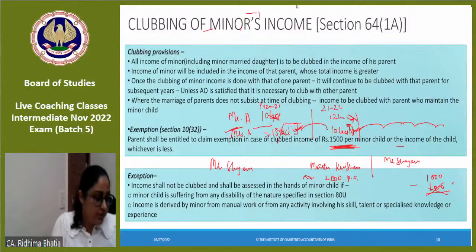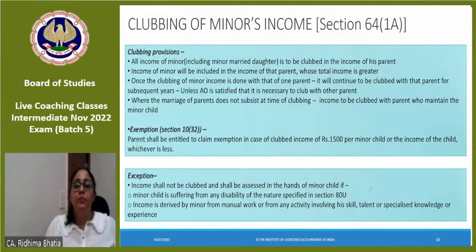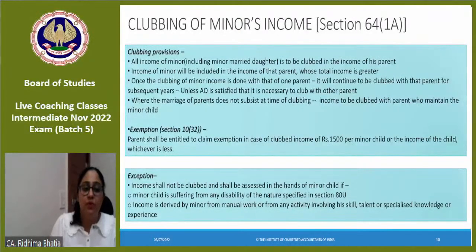But there are a few cases where clubbing provisions do not apply. Here the minor's income will not be clubbed. The minor's income will not be clubbed when the minor is suffering from any disability referred under section 80U. What is 80U? If a minor has a severe disability, then their income is not clubbed in the hands of parents.